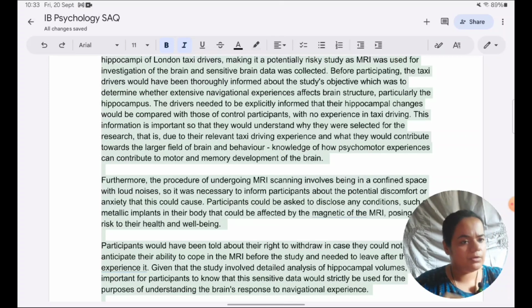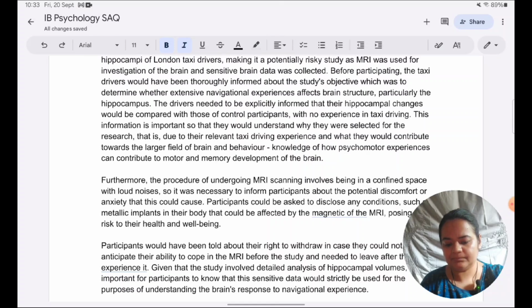When we tend to go beyond the word count, or when we tend to use very little word count, either we are writing unnecessary details or we are not linking the study enough. We are not using the study enough. So if we are not making both these mistakes, we will be well within the word count. Okay. So the word count for my answer is approximately 400 words, and so that's well within the guidelines. Maximum is 400 words.